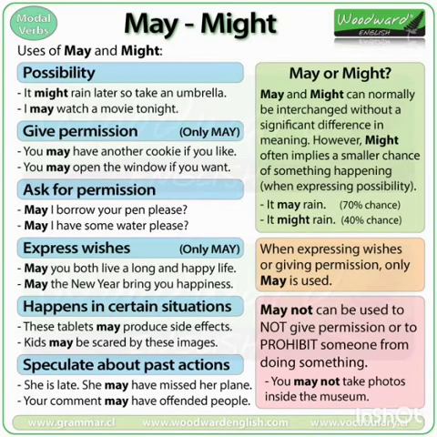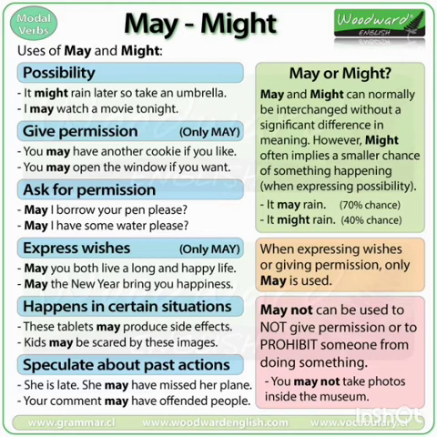Now let us learn the functions of may and might. One should know the difference between may and might. There is a minor difference between may and might. See the example: it may rain, it might rain. The chance of raining is 70% in the first case, when may is used. When might is used, there is only a 40% chance of raining. So might implies a smaller chance of something happening, the least chance compared to may.